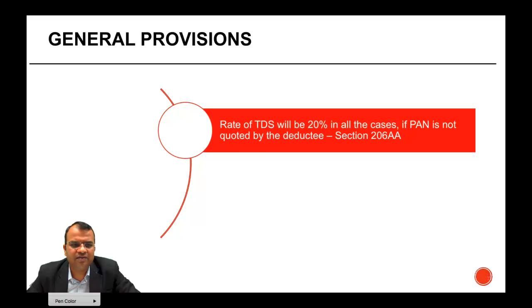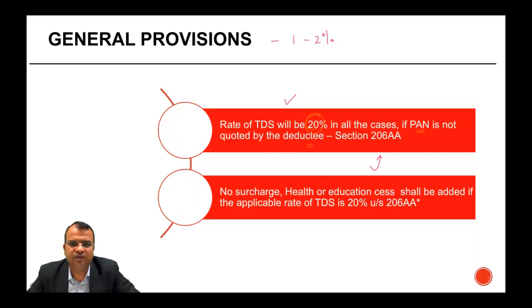Now, insofar as the rate of tax is concerned, we looked at it that it is 1% or 2%. However, the rate will be 20% if PAN is not quoted by the deductee. Section 206AA provides that the rate of TDS will be 20% if the PAN number is not given. There will be no surcharge, health or education cess added if the applicable rate of TDS is 20% under Section 206AA. And this is based on the decision of Computer Science Corporation India of the Delhi High Court.